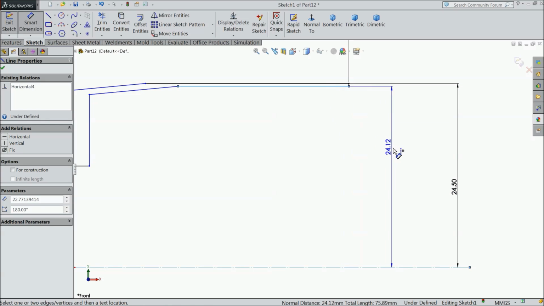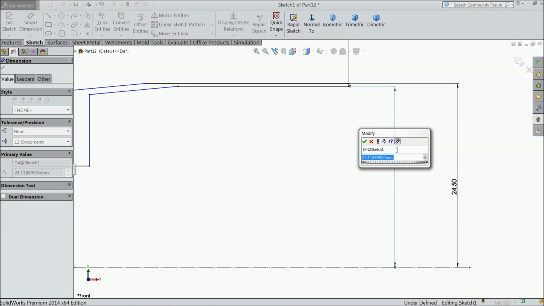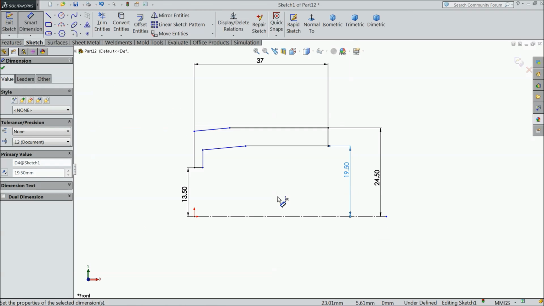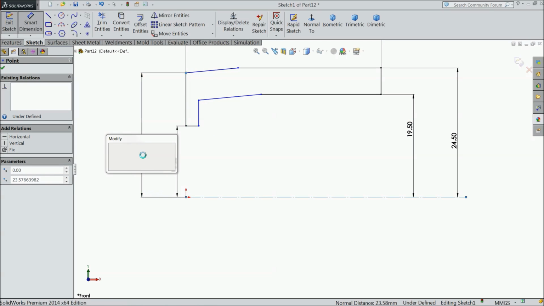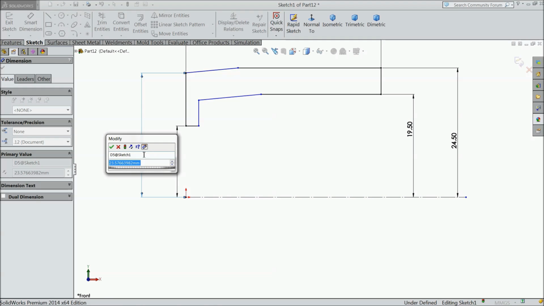Now this bottom line 19.5 mm, and this point 20 mm.